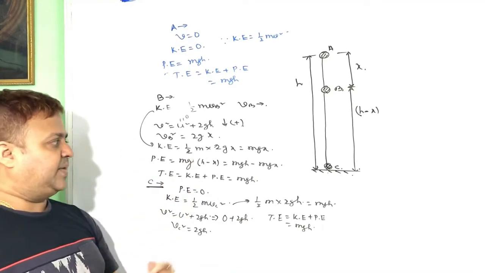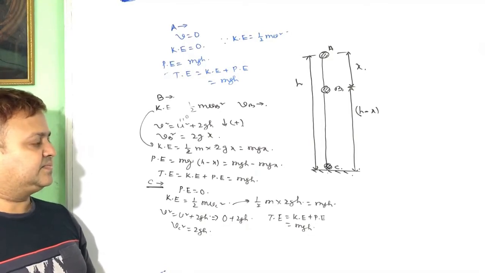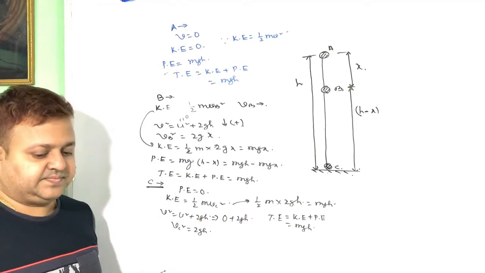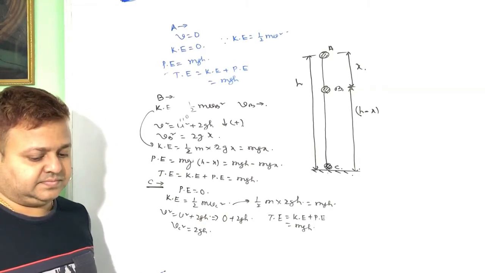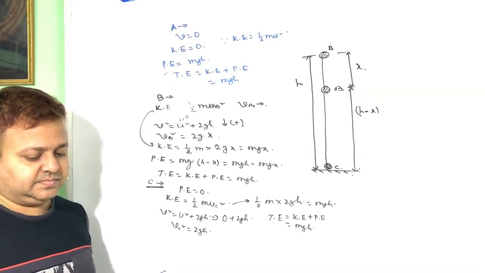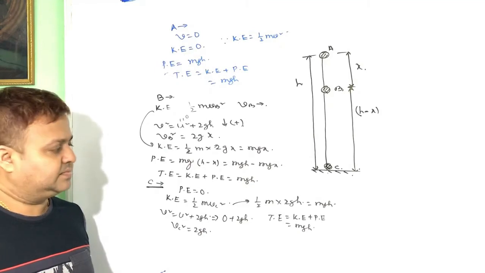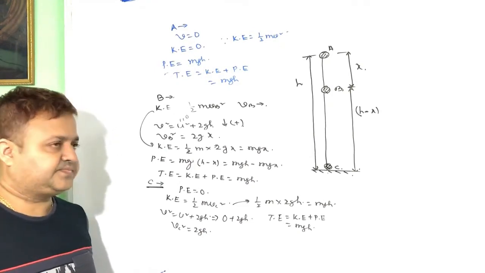So kinetic energy is half m into v square, that is mgx. Potential energy is mg(h minus x). So the total energy is mgh.